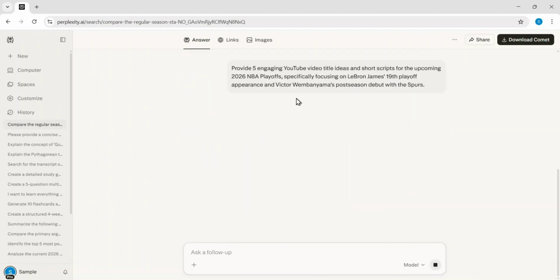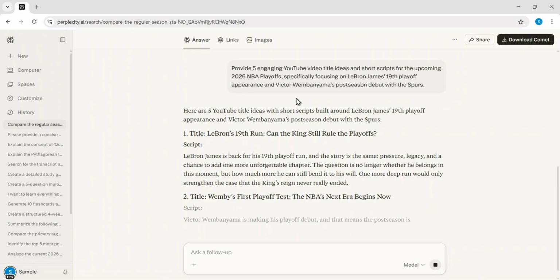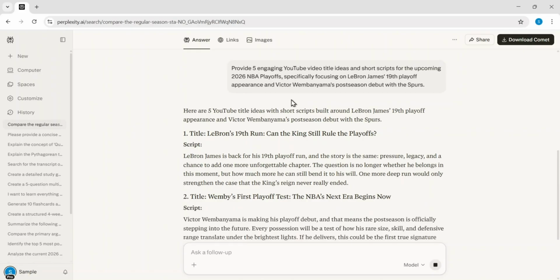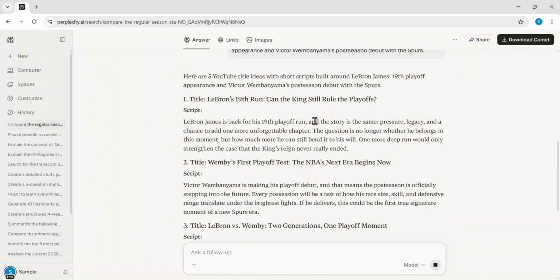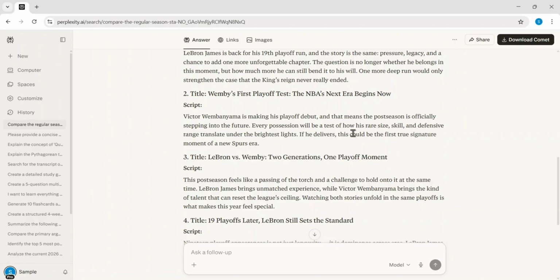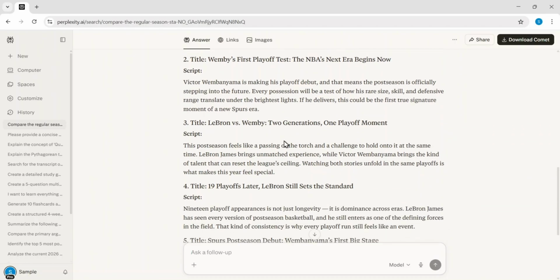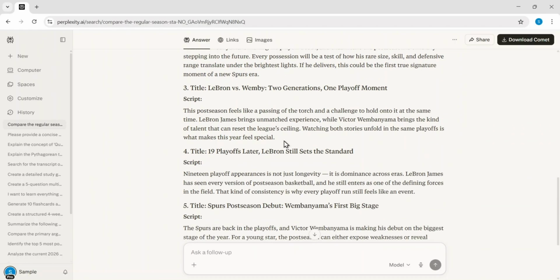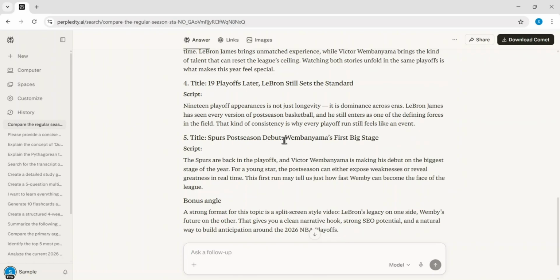Perplexity quickly provides 5 compelling video concepts, each with a professional title and a narrative-driven script that balances LeBron's legendary legacy against the arrival of a new superstar. These results even include a bonus split-screen strategy for social media, offering a complete creative framework for my next project without having to start from scratch.